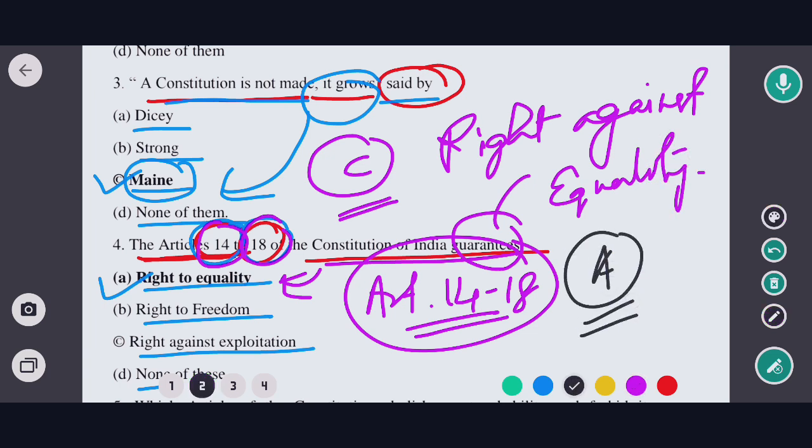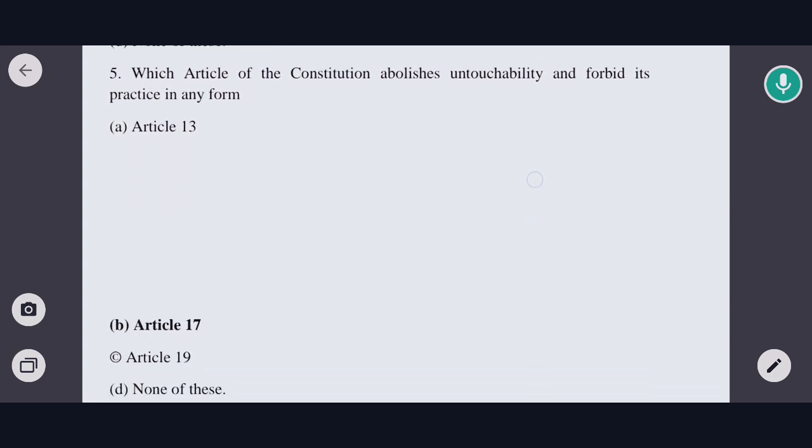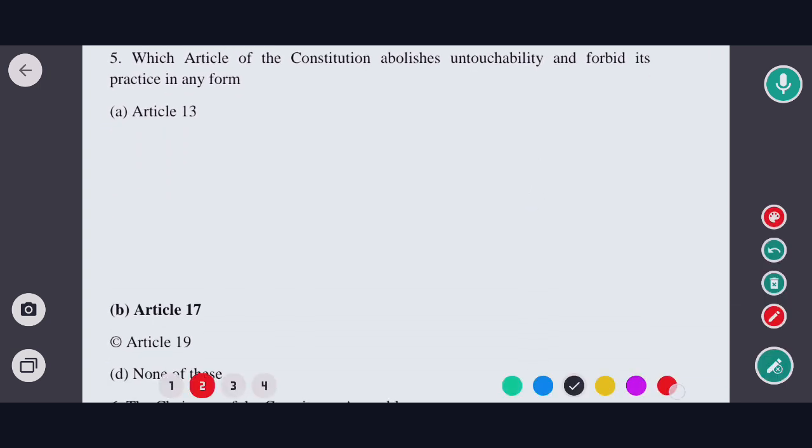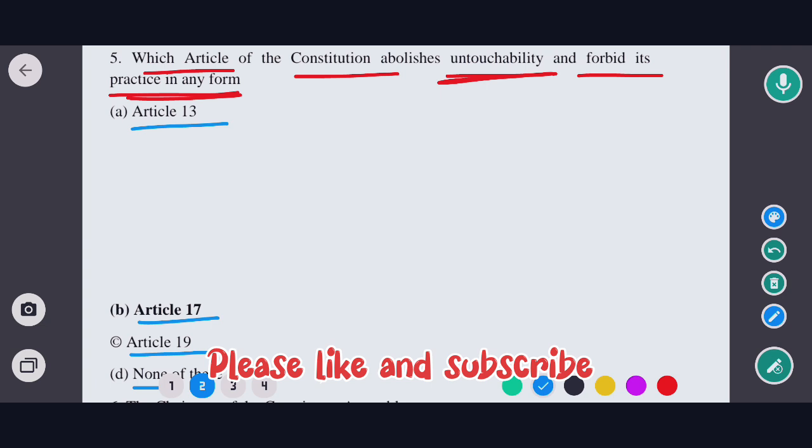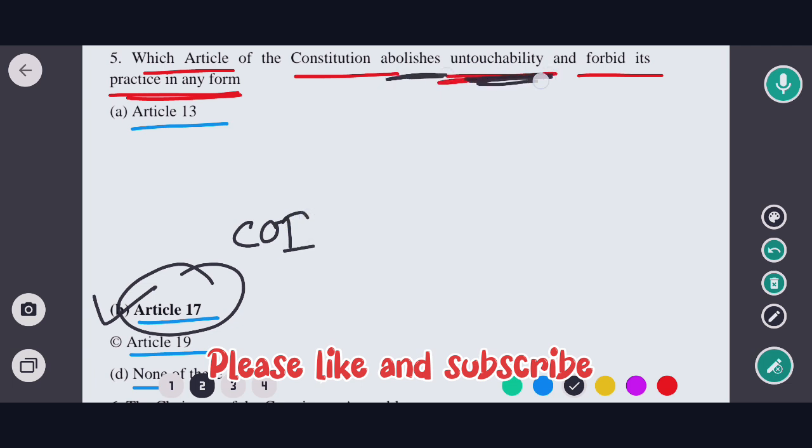Okay, so now moving to next question. Next question is, which article of the Indian Constitution abolishes the untouchability and forbids its practice in any form? Very important question. Options are Article 13, Article 17, Article 19, and none of the above. So the correct option would be option B. That means Article 17 of the Constitution of India abolishes the untouchability and forbids its practice in any form.